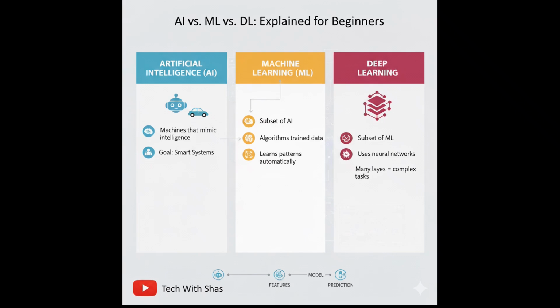Now let's try to summarize the three terms which we understood. Think about AI: AI is a big goal, building machines that mimic human intelligence. The second layer which we saw is machine learning. Machine learning is one powerful approach to achieving AI, where machines learn from data without being explicitly programmed. From data, they can learn the pattern and then predict.